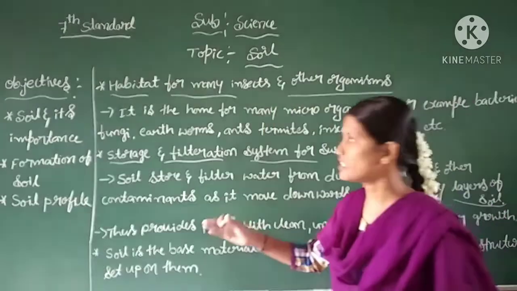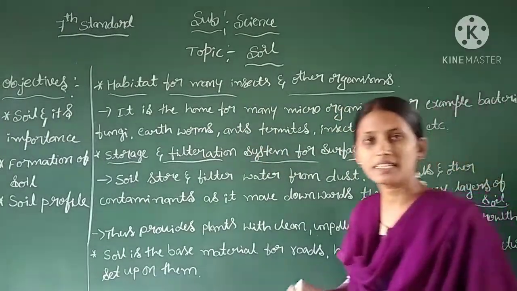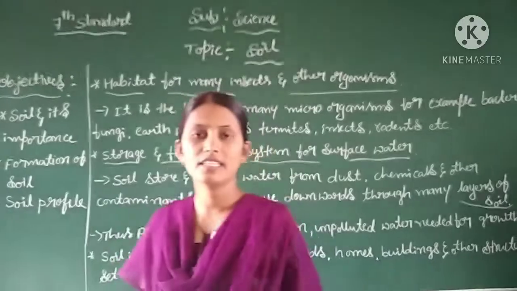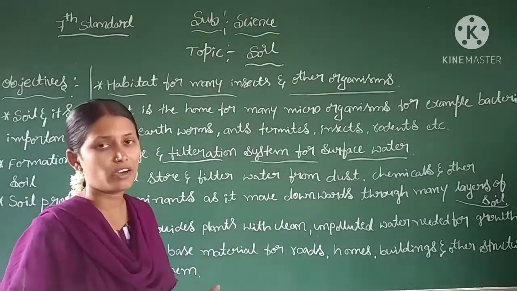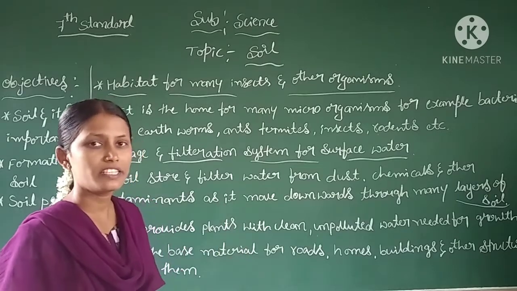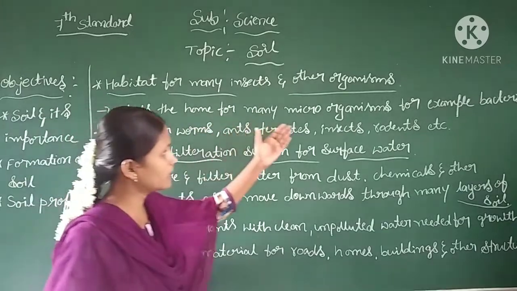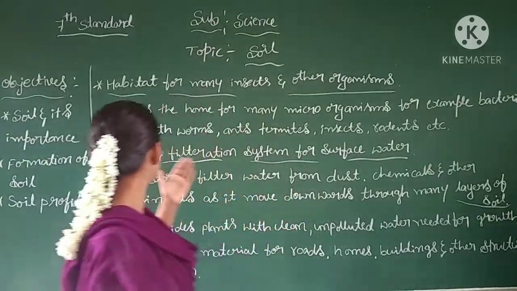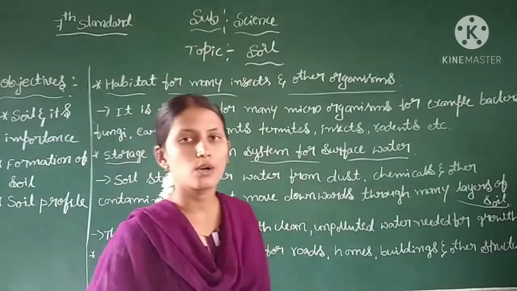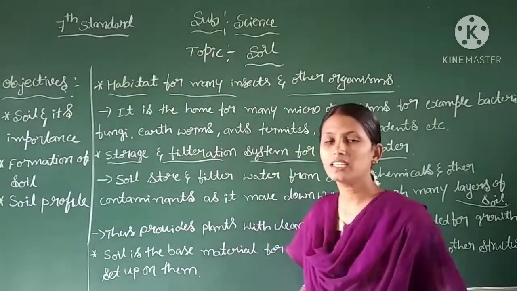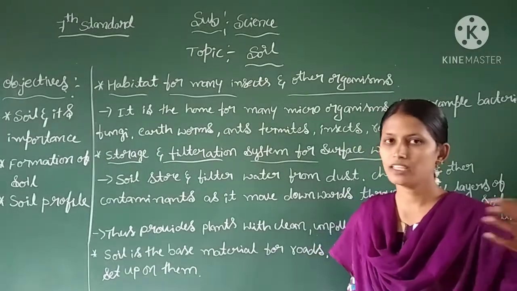Next, the importance of soil is that it is a habitat for many insects and other organisms. It is the home for many organisms, for example bacteria, fungi, earthworms, ants, termites, insects and rodents. As we have seen, during the rainy season earthworms come out from the soil.